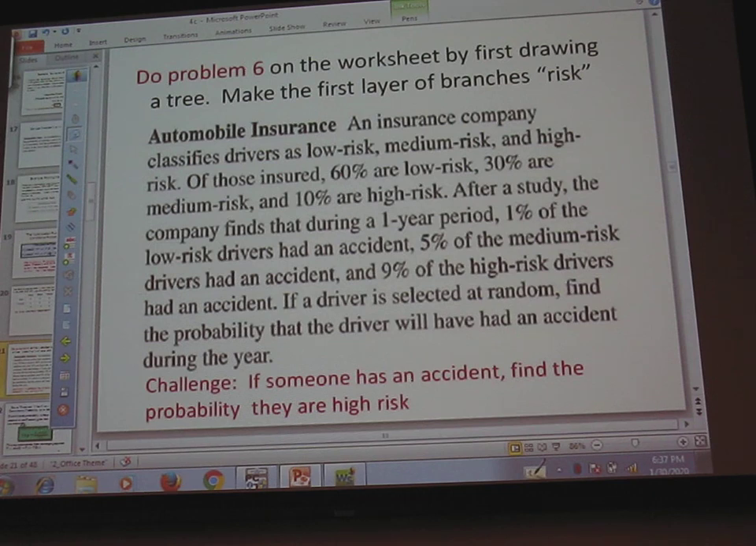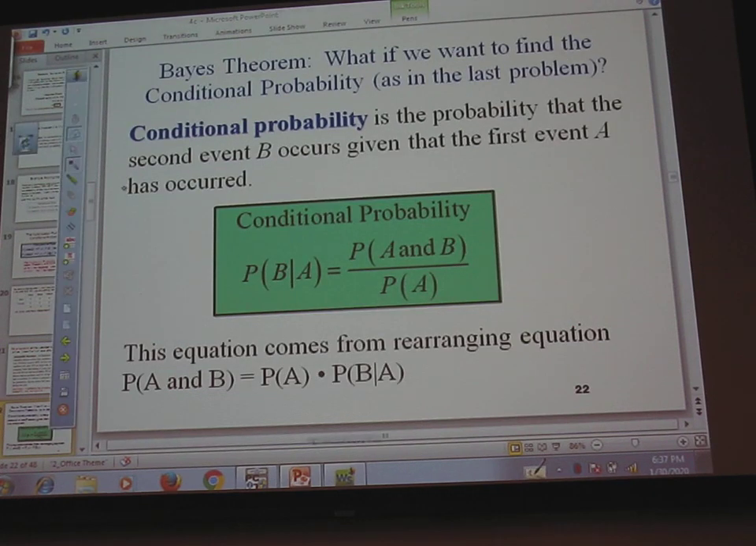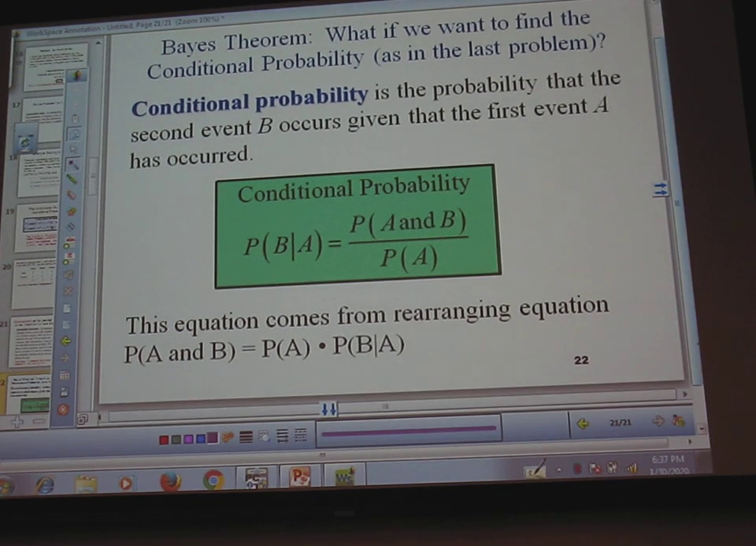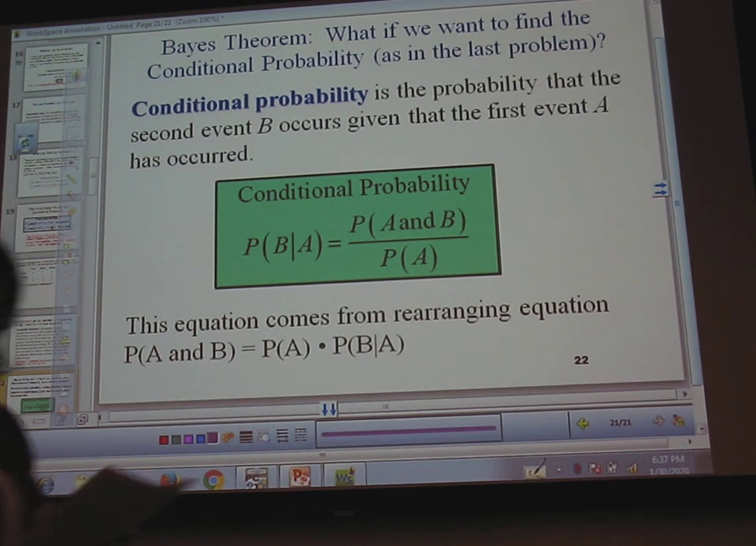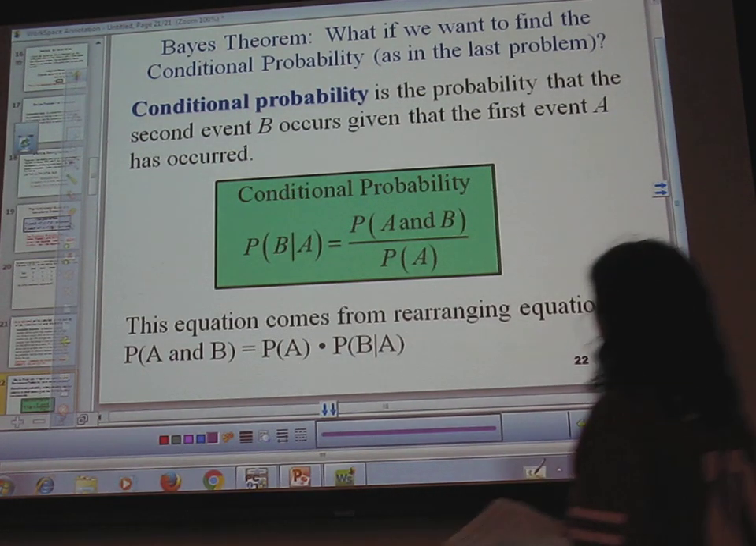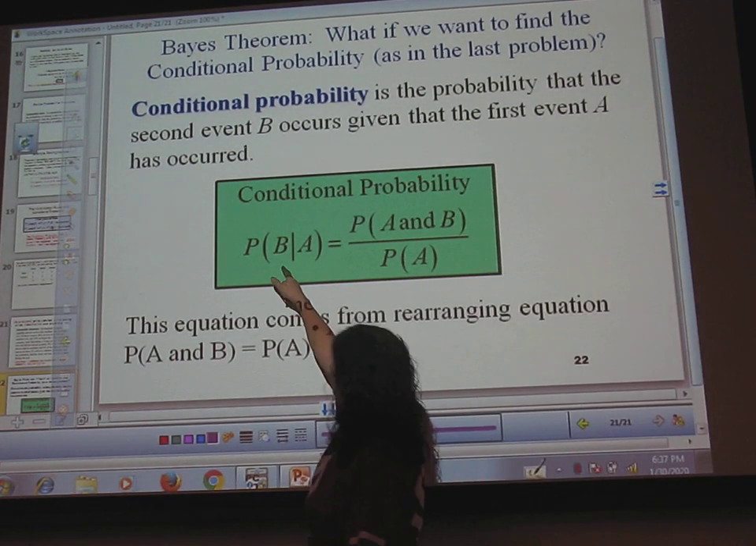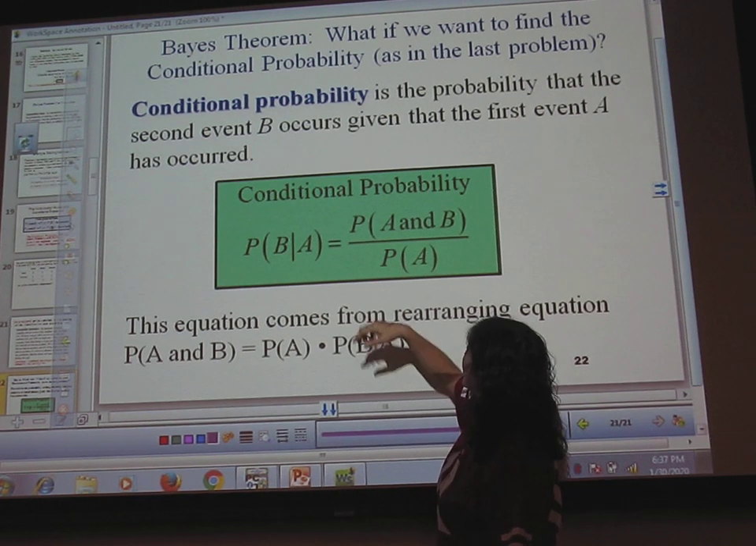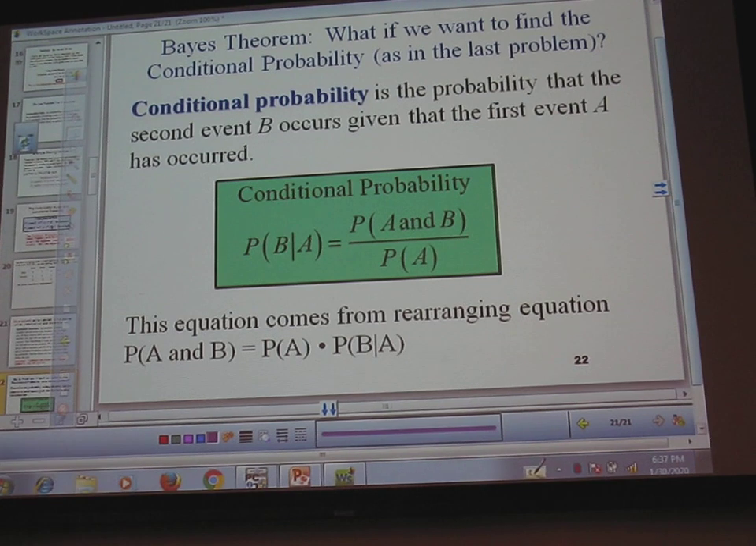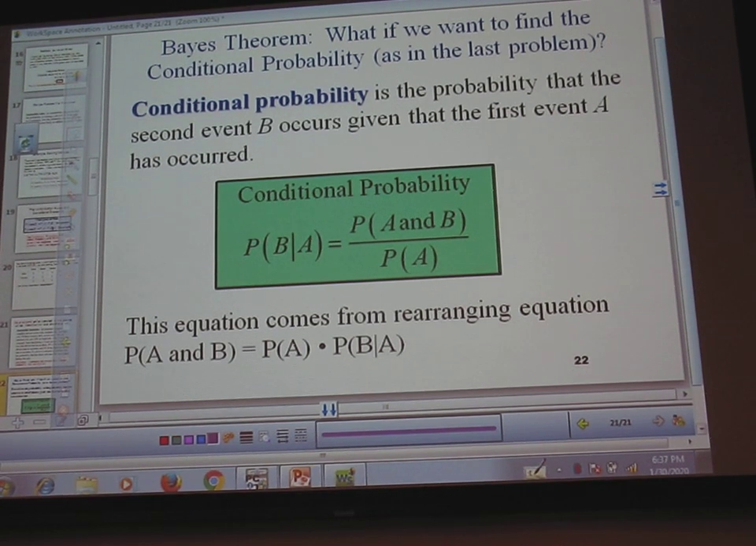Okay. So now we're going to talk a little bit about conditional probability and Bayes theorem. So that's your next thing going down your sheet. So this is a conditional probability. The probability of B given A is the probability of A and B divided by the probability of A. That's what we just found a second ago.